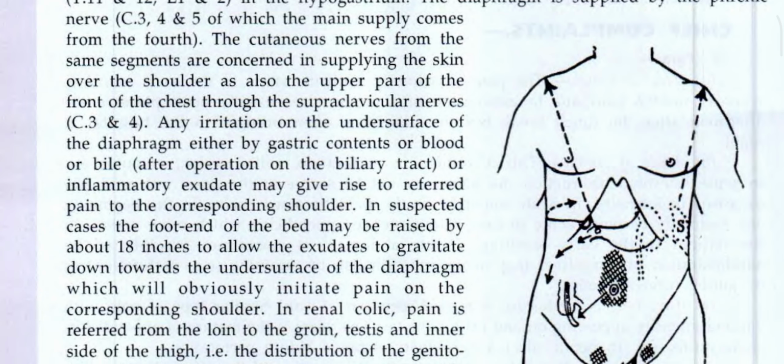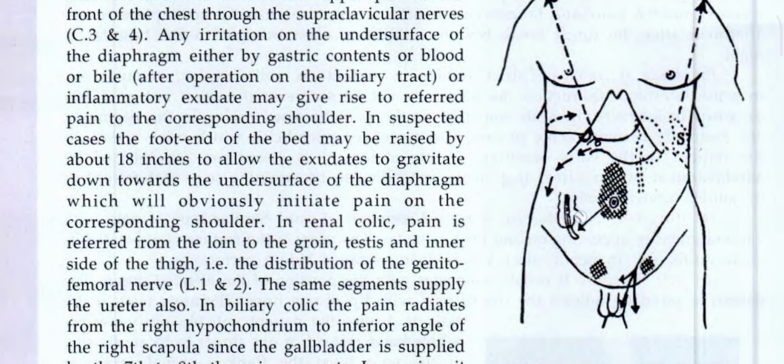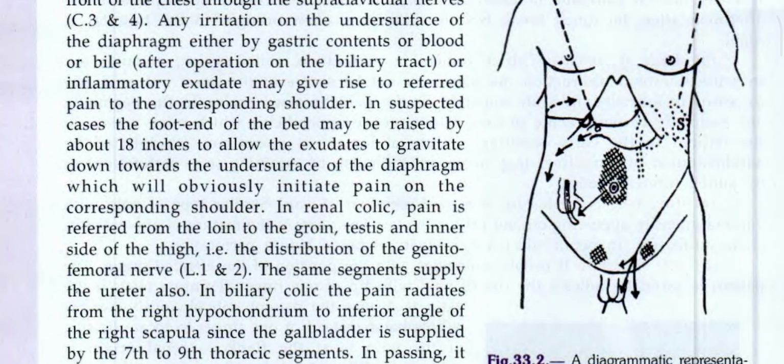Any irritation on the undersurface of the diaphragm, either by gastric contents, or blood or bile after operation on the biliary tract, or inflammatory exudates, may give rise to referred pain to the corresponding shoulder. In suspected cases, the foot end of the bed may be raised by about 18 inches to allow the exudate to gravitate down towards the undersurface of the diaphragm, which will obviously initiate pain in the corresponding shoulder.